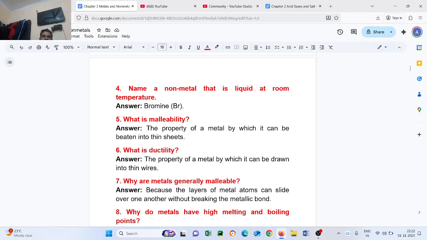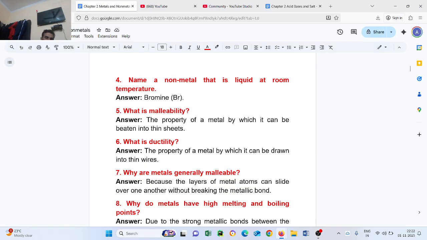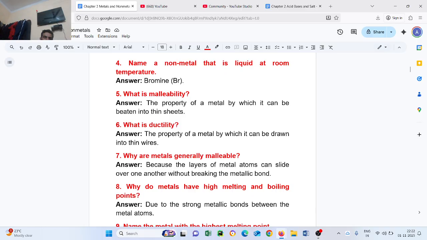What is ductility? The property of a metal by which it can be drawn into thin wire is called ductility. Question number 6. What is ductility? The property of a metal by which it can be drawn into thin wire is called ductility.